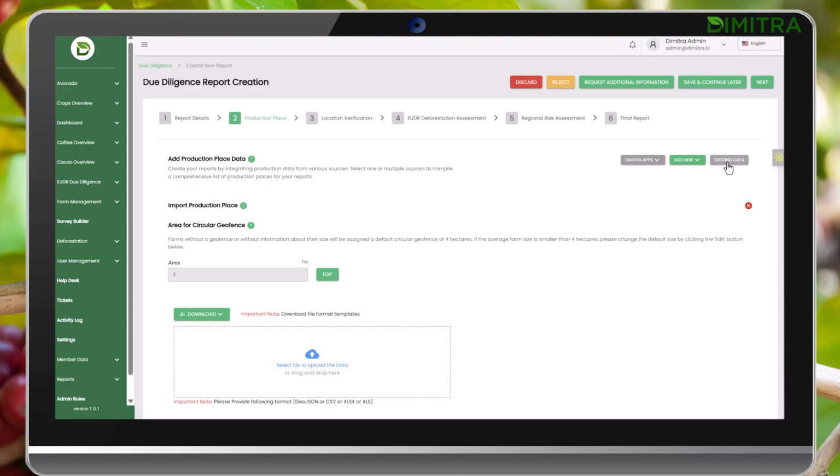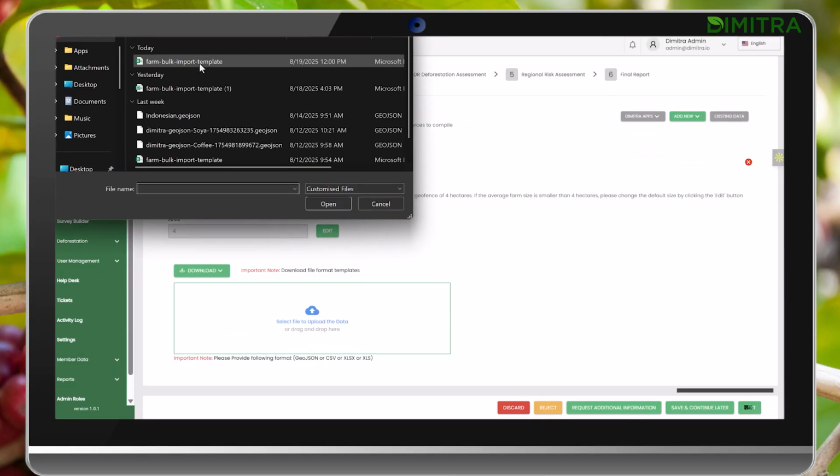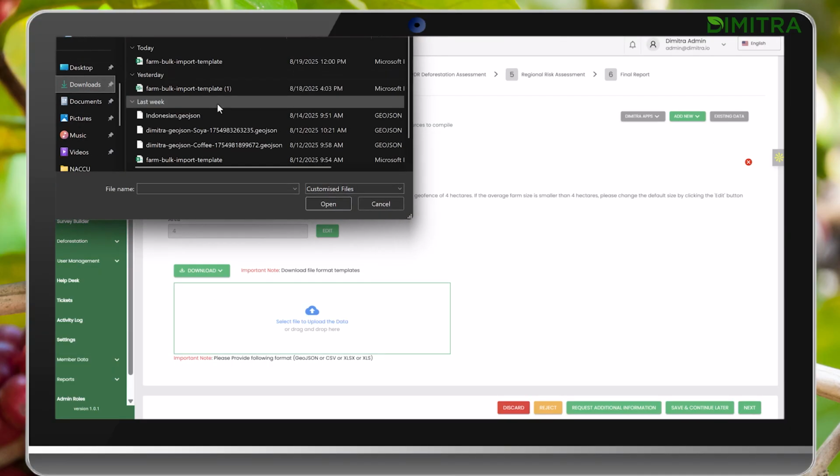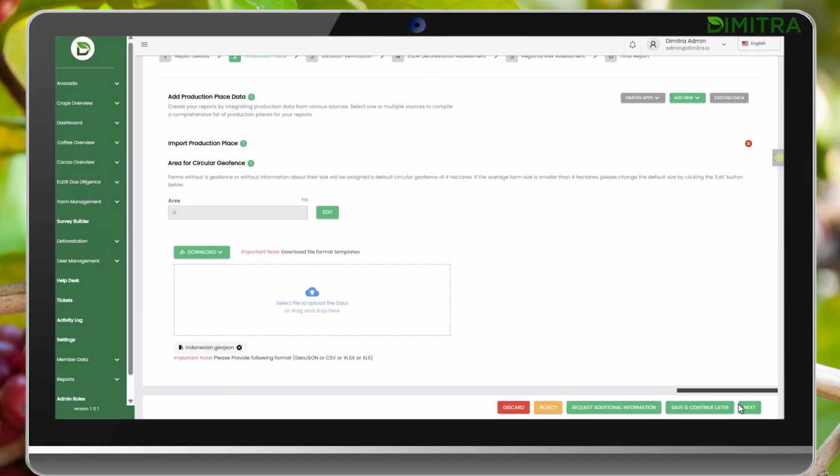For this example, we're going to upload an external file. You can upload files in different formats and download the file template from here. Once you've selected the file, the system will then identify the geolocations on the map.